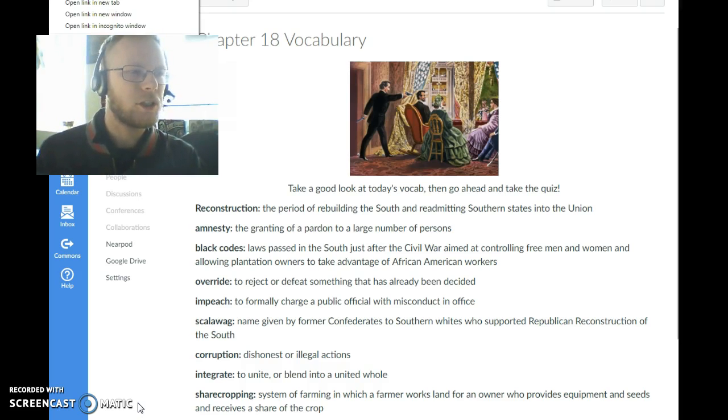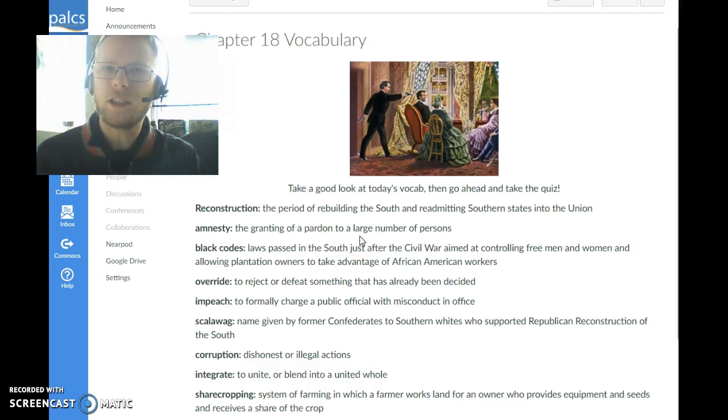Okay, Reconstruction. The period of rebuilding of the South and readmitting Southern states into the Union. So that whole era, whole chapter is called Reconstruction. Amnesty, the granting of a pardon to a large number of persons.